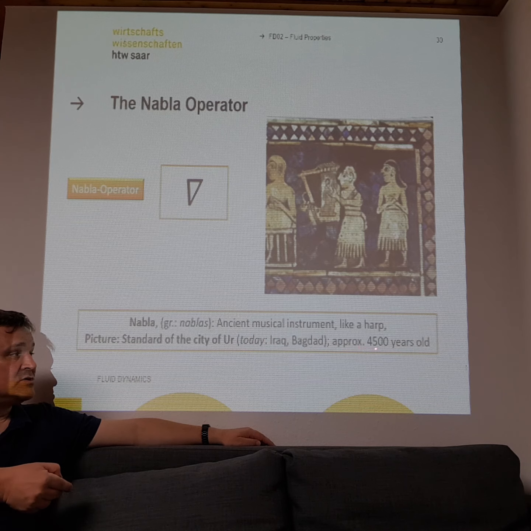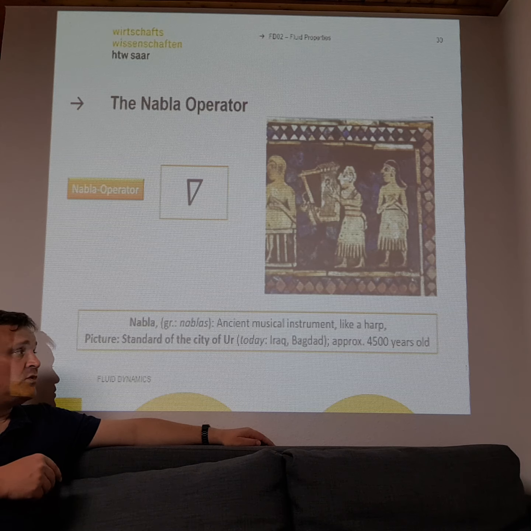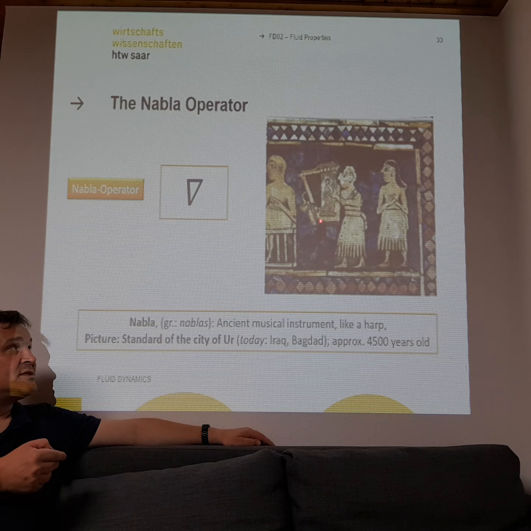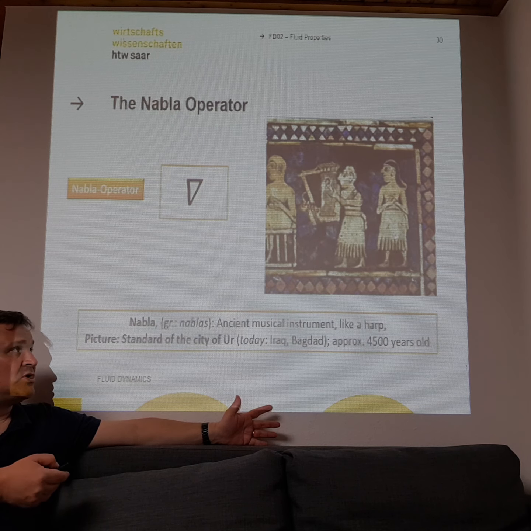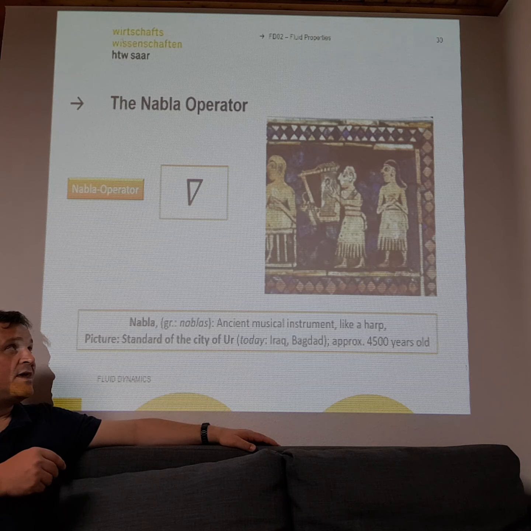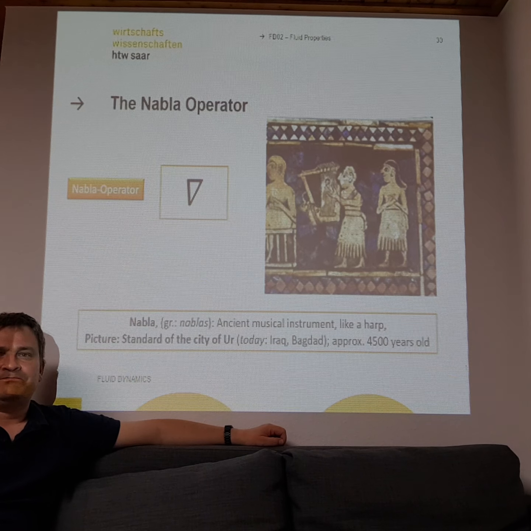A picture about 4,500 years old was found in the city of Ur. The city of Ur was near Baghdad in Iraq, and the picture shows a musical instrument like a harp. This instrument was called nabla, and it looks like this symbol. That's where the name comes from. Okay.